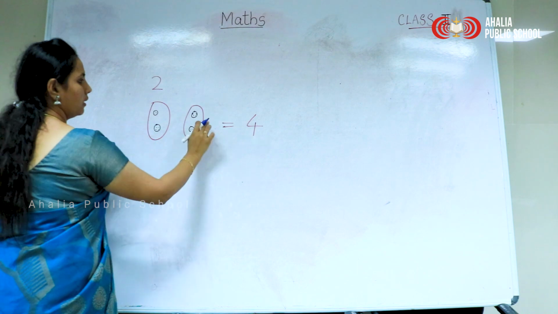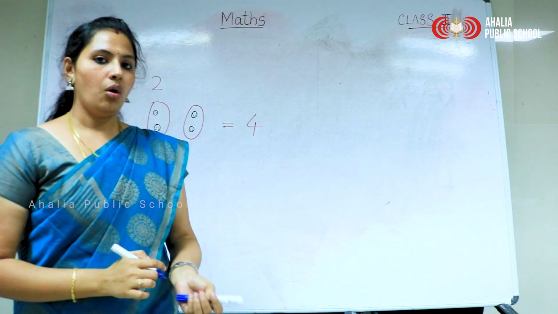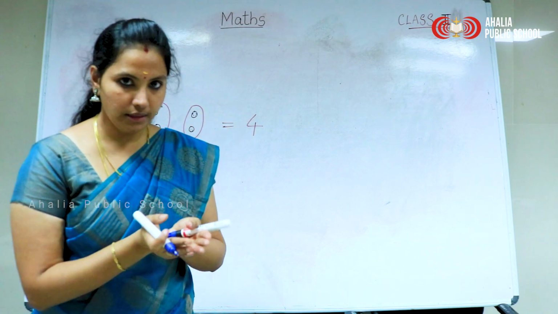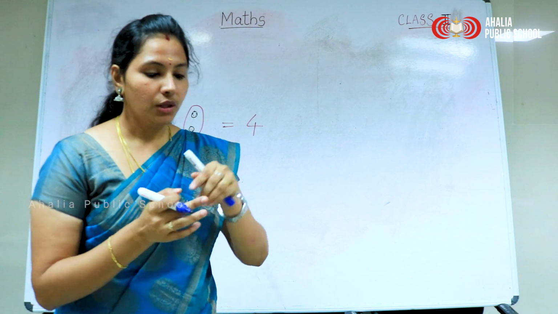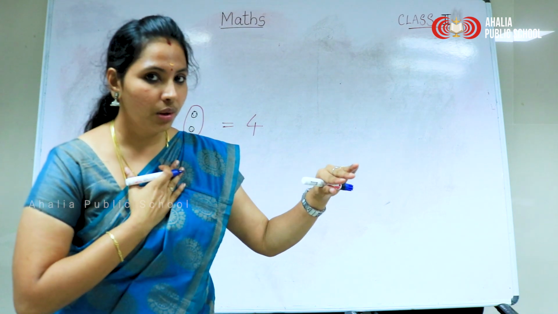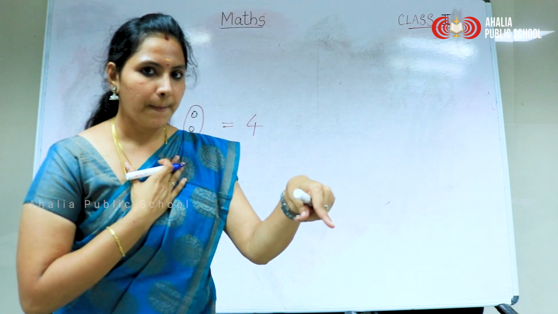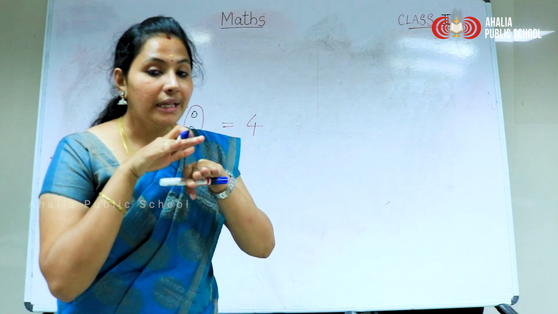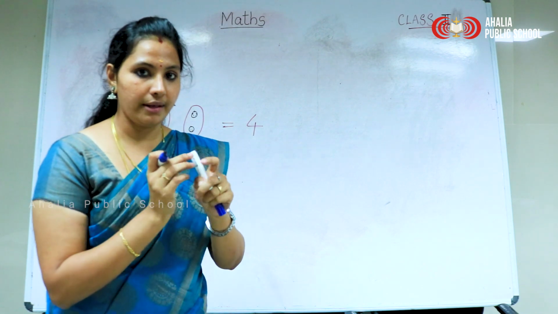2. Total 4. So, if we have 4 buttons or 4 things in our hand, how will we share among the 2 persons? 2 for you and 2 for me. Is there anything left over? No. We equally share the things which are in our hand.